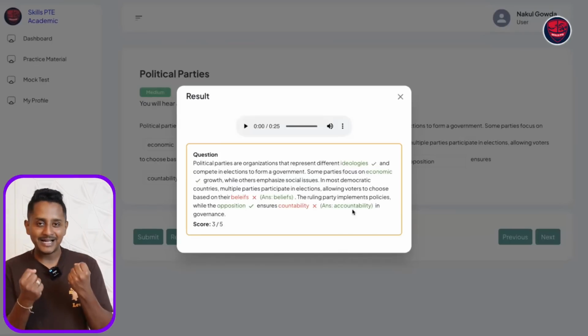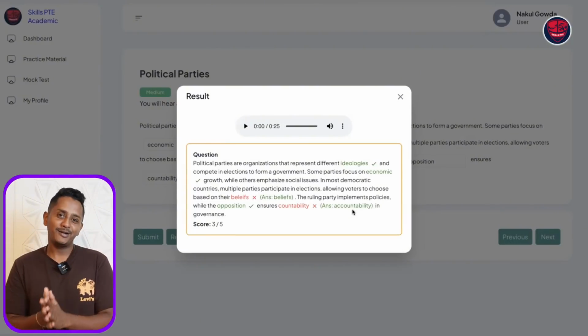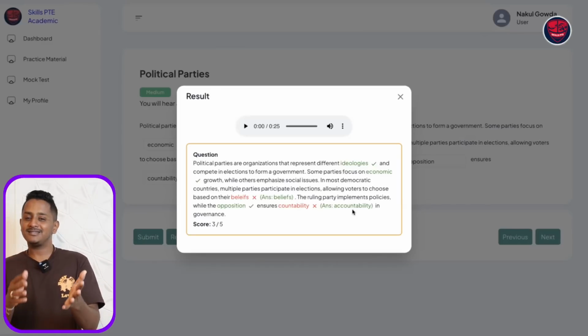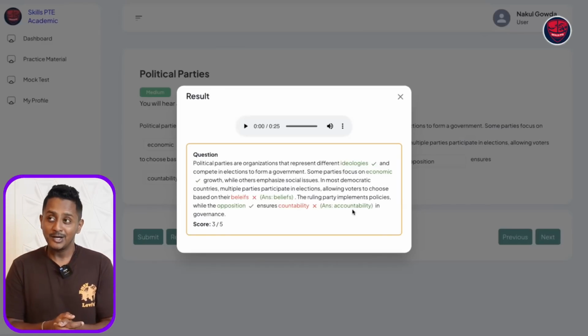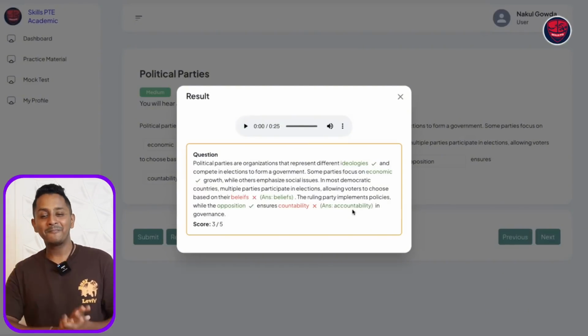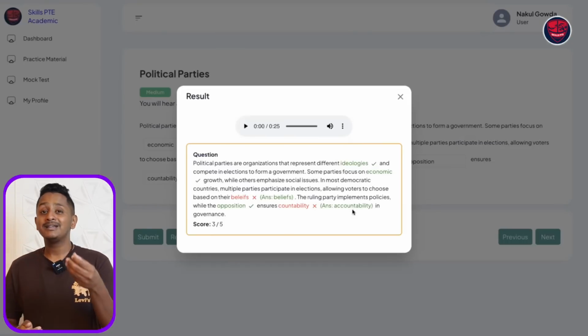So all these kind of errors have to be stopped completely if you want that 90 out of 90 in the PTE writing. You cannot make mistakes in listening, fill in the blanks, at least for the simple one, something like this. Or ideology spelling wrong, people write "idea" because idea is I-D-E-A. So these kind of mistakes are bound to happen, because of which your marks will go down. Just work on this.